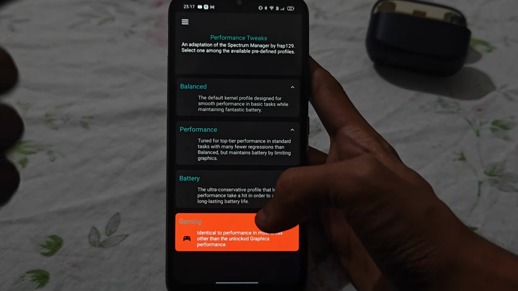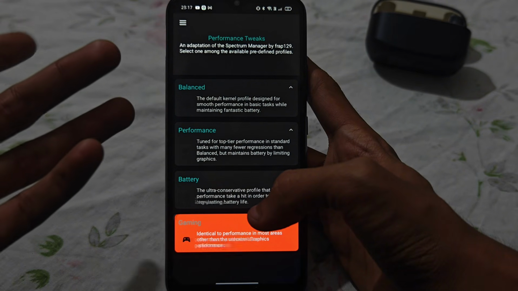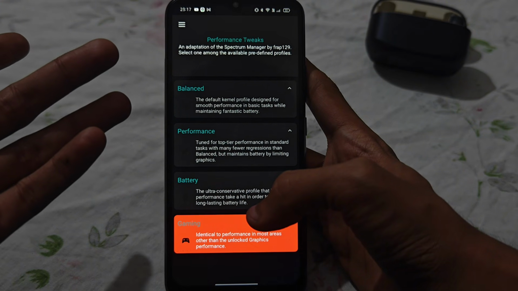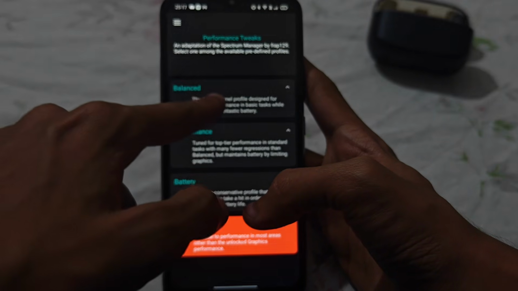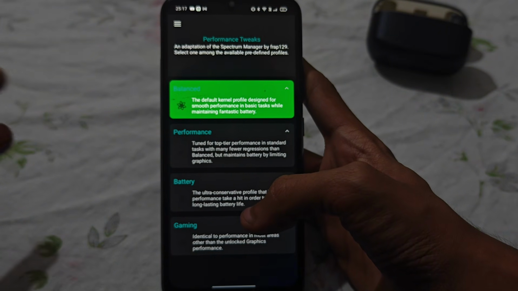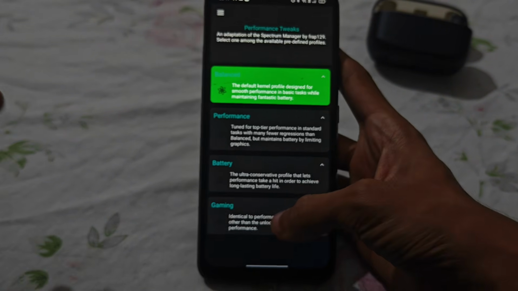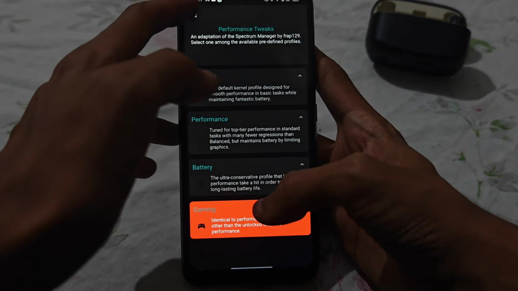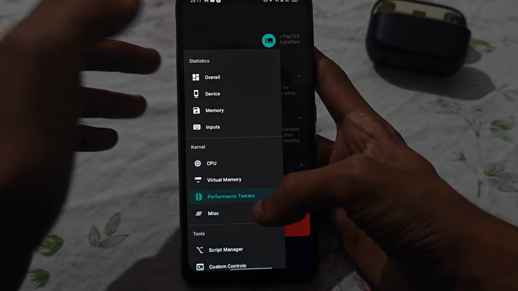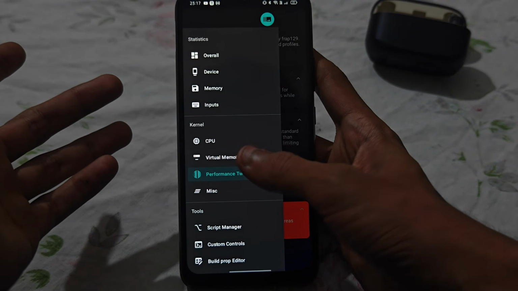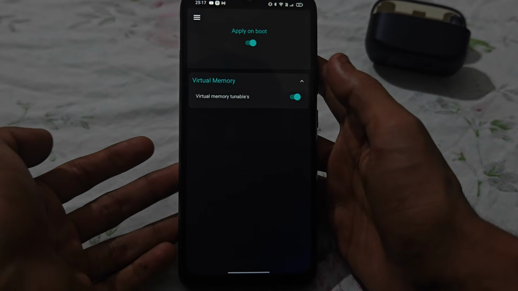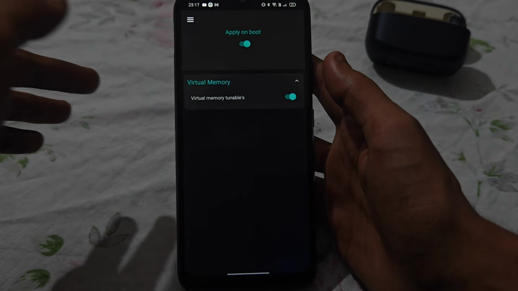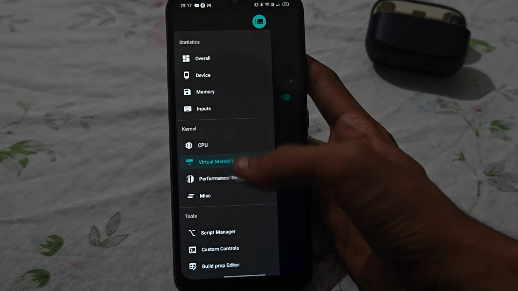And if your device is in idle state or you are using social media etc., use the balance mode because gaming mode will take higher battery. As I am using the gaming mode because mostly I play games. Now again go to the virtual memory option and click turn on this option and click this. Guys, the second step has also been completed.